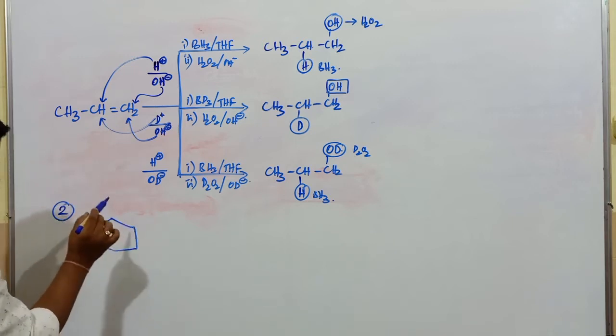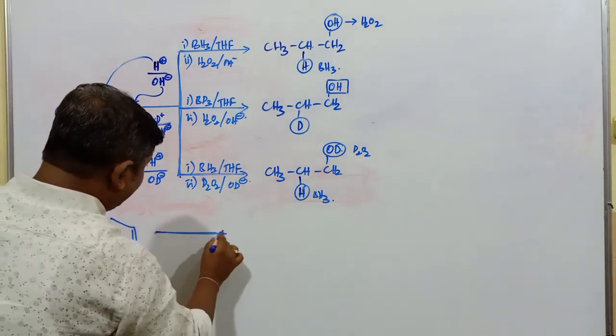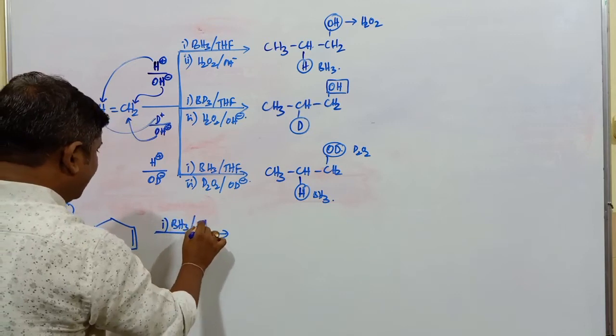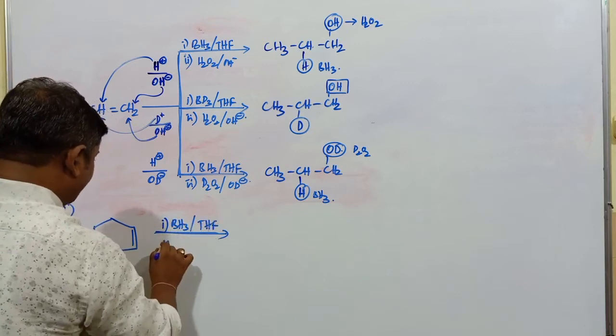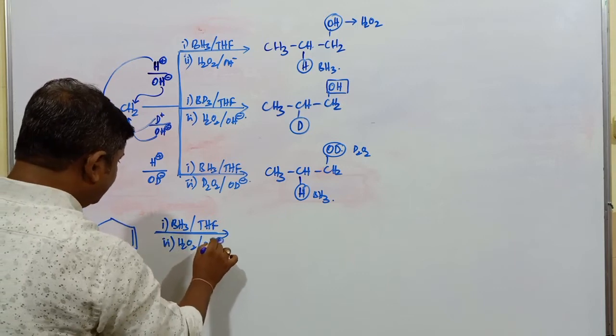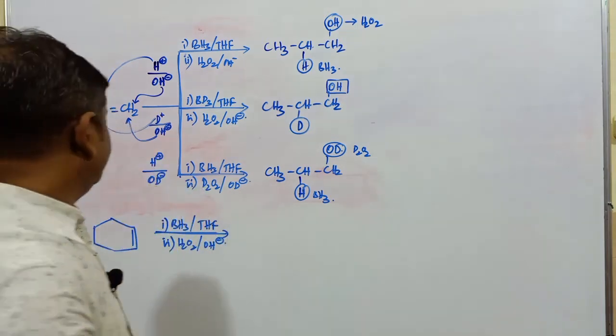This is the molecule, double bond. When this compound is treated with BH3 THF, second one H2O2 OH minus. What is the product obtained in case of this reaction?